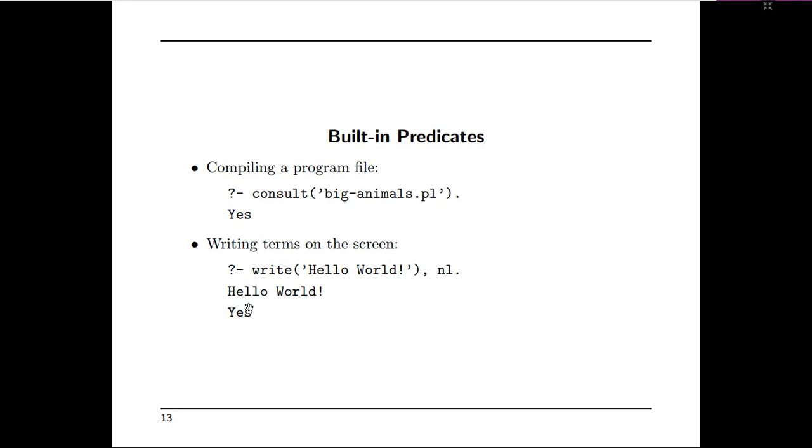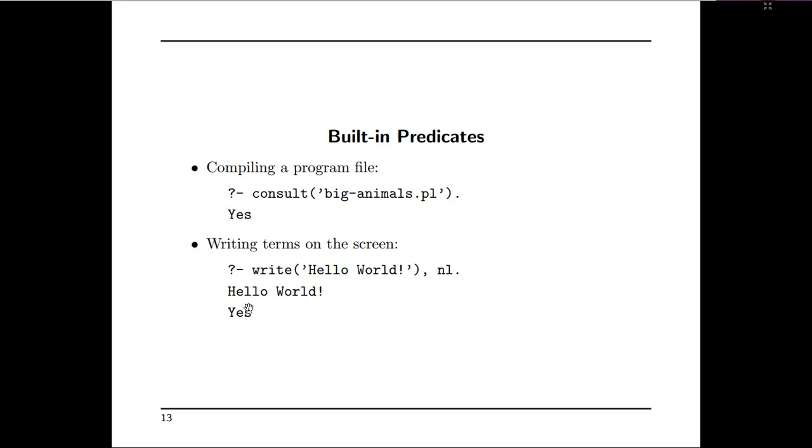Like a normal C and C++ program, you can write Prolog programs in a normal file and save with an extension .pl. If you want to compile a program, then you have to write consult of, and within single quotes you write the file name. Once the program is compiled, it will give you yes as the result on the console of the compiler.